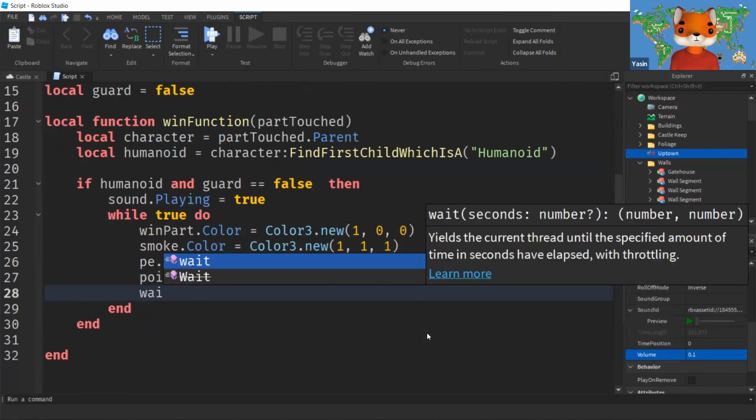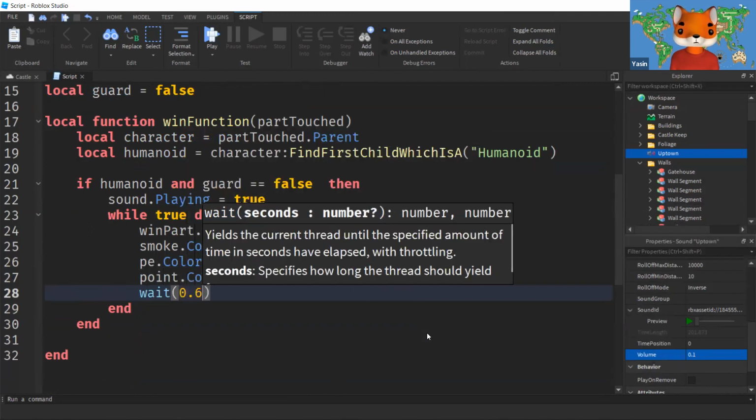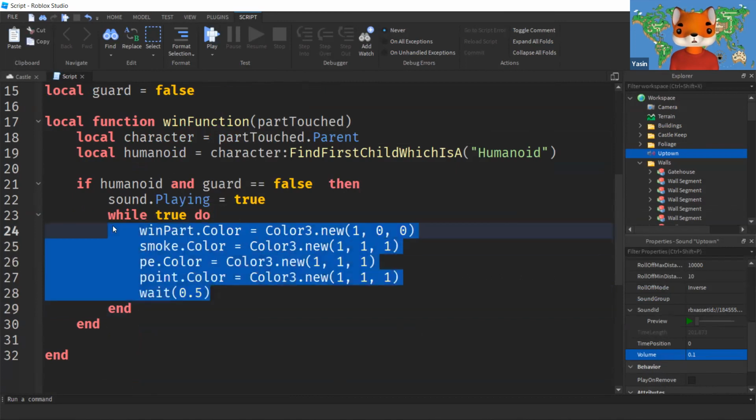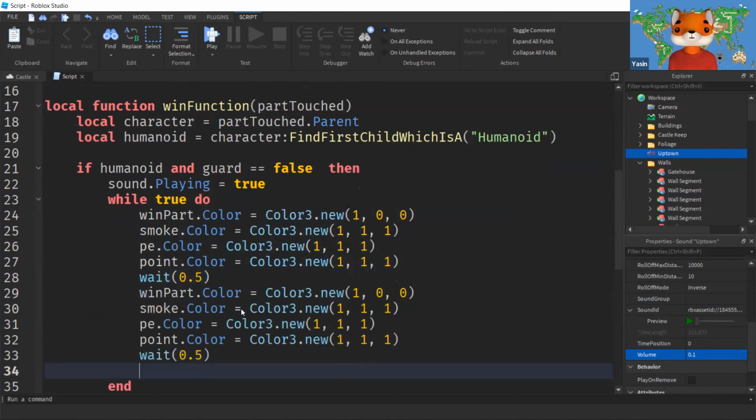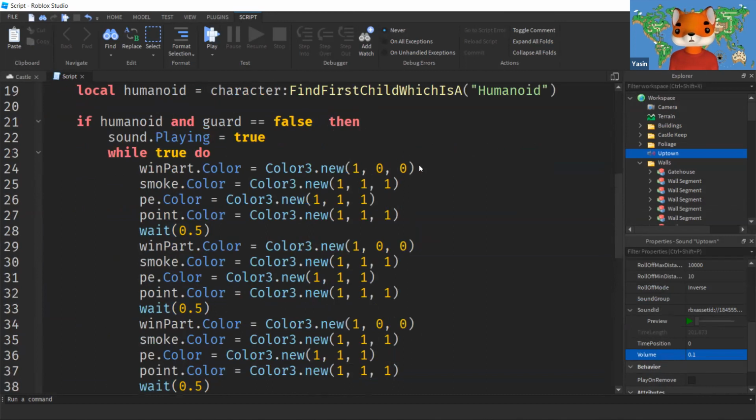Wait for half a second and keep changing it. So we can pick up any colors we want. Now, this looks so complicated, but this is really simple. I'm just copy pasting it.